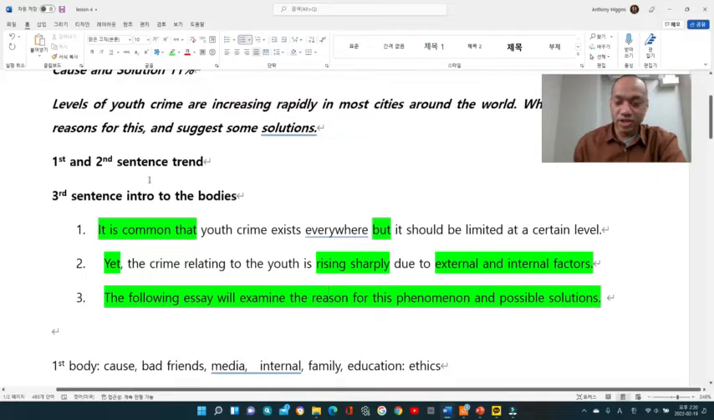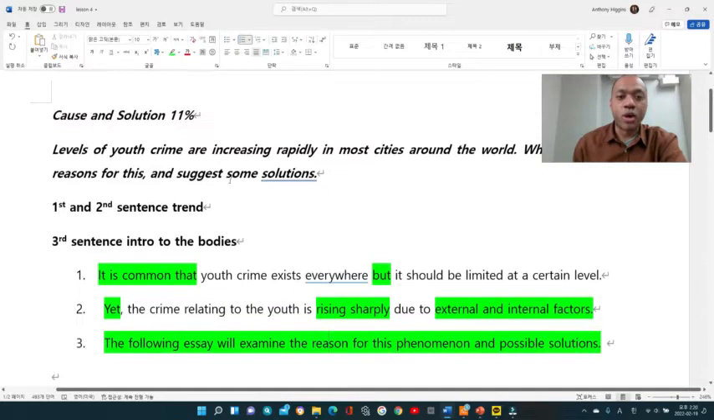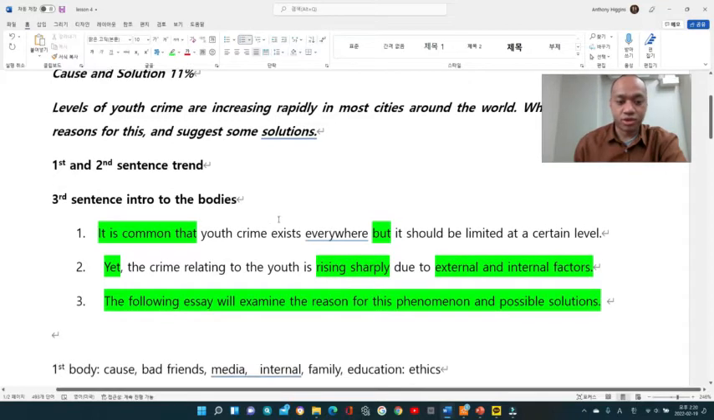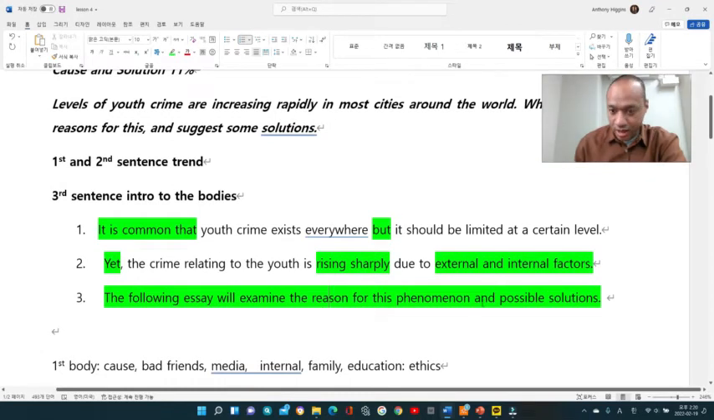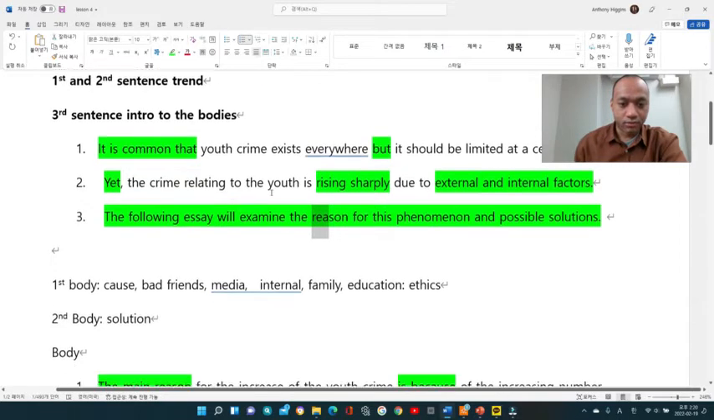And the third sentence is just an introduction to the body. Usually in TOEFL, they use this skill a lot. Here, what I wrote is: the following essay will examine the reason for this phenomenon and possible solutions. So I wrote what the question wanted in the third sentence of the introduction. Here we have the reason and the possible solutions.